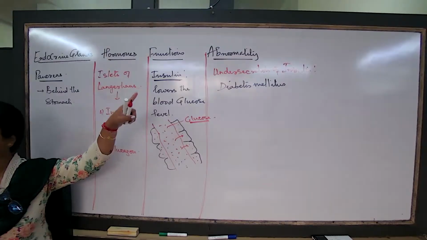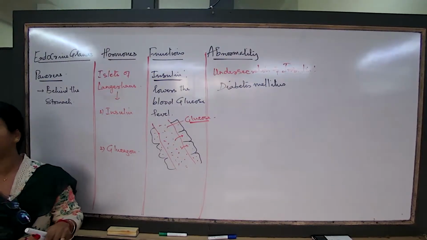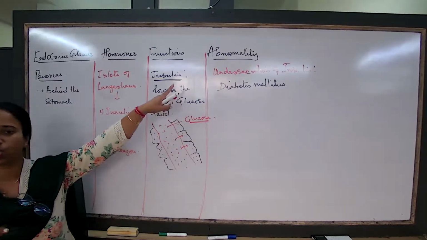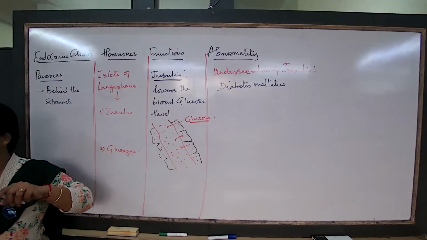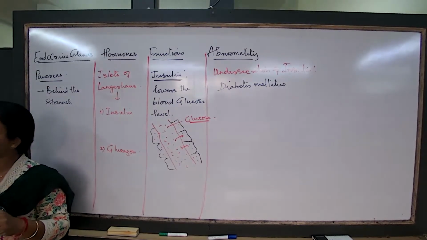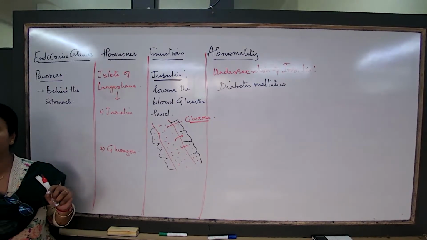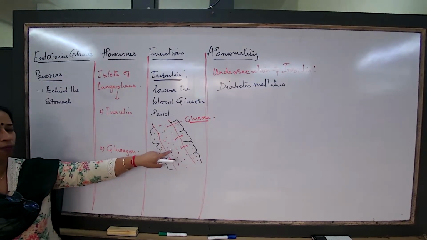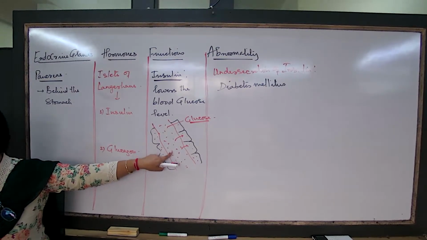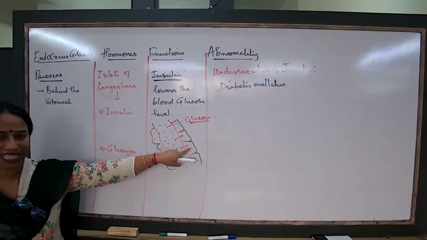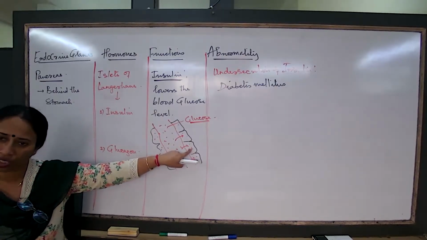So you will get questions: what is the reason for diabetes mellitus? The reason you have to write is under secretion of insulin. What happens in this condition? What is the major symptom? What happens to this person? Why is this person suffering from an abnormality? Because in his blood the glucose concentration is always high. The body cells are not receiving glucose.